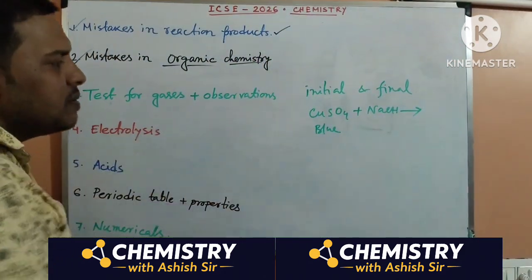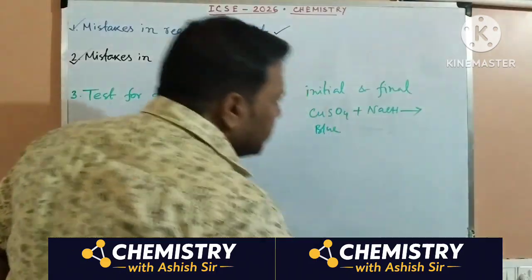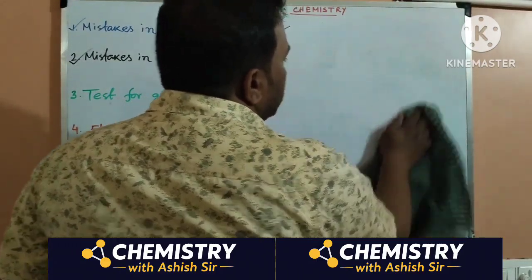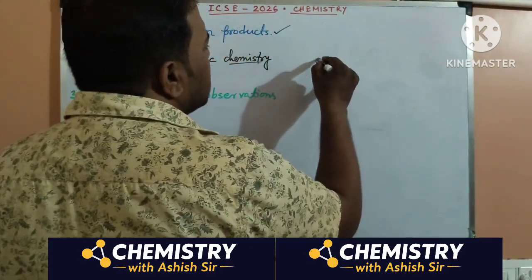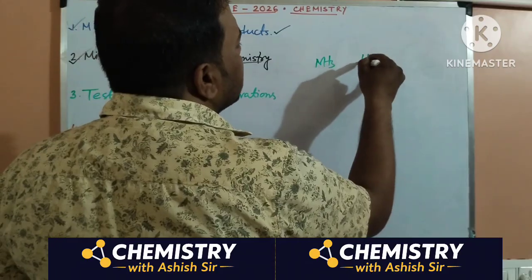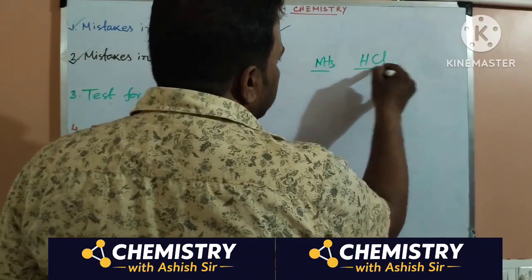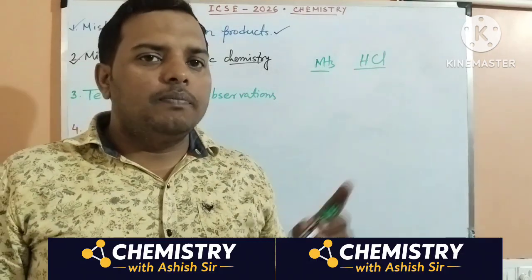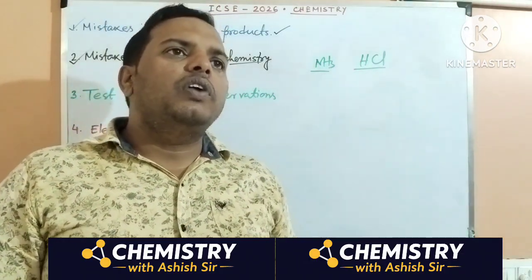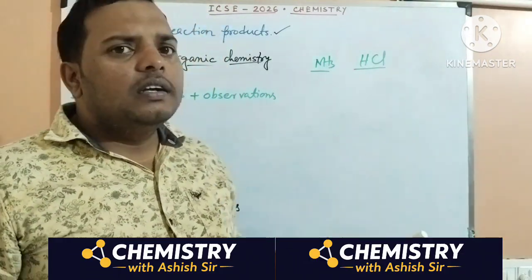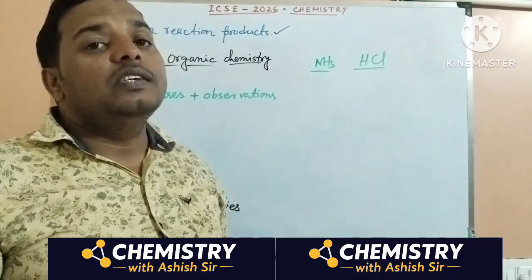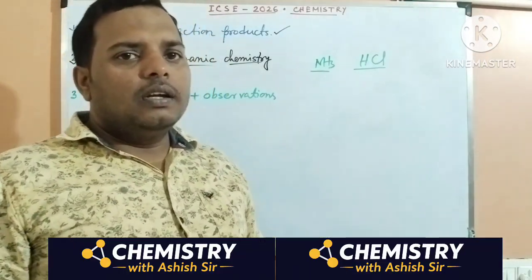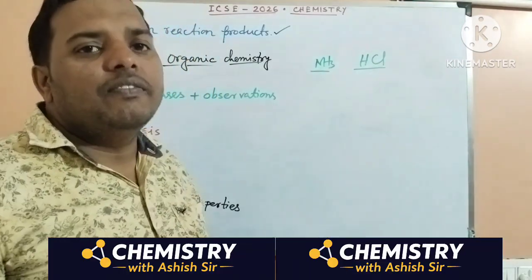In the gas and observation part, you have seen the fountain experiment with ammonia gas and HCl gas. Sometimes it is asked what the purpose of this experiment is. Most of you write that the fountain experiment is done to identify whether the gas is acidic or basic, but that is not correct, because that is the secondary purpose.